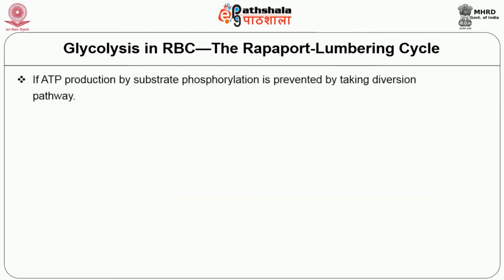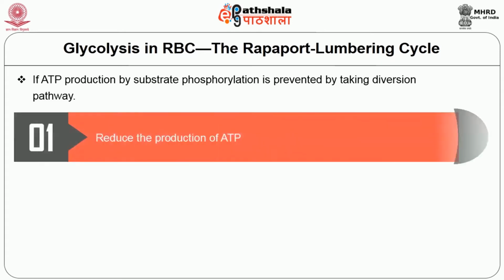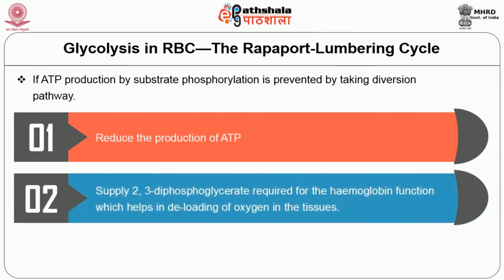Thus, if ATP production by substrate phosphorylation is prevented by taking a diversion pathway, it will reduce the production of ATP, as well as supply 2,3-diphosphoglycerate, which is required for hemoglobin function and helps in the unloading of oxygen in the tissues.